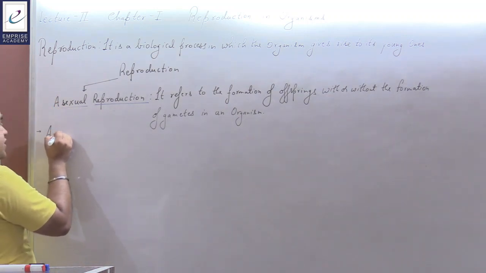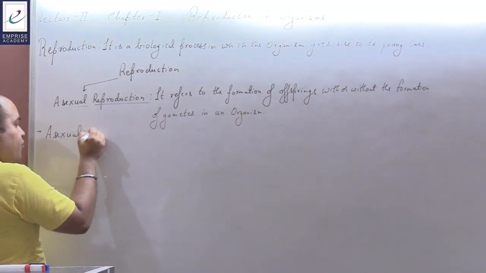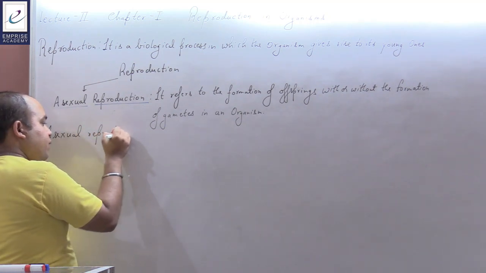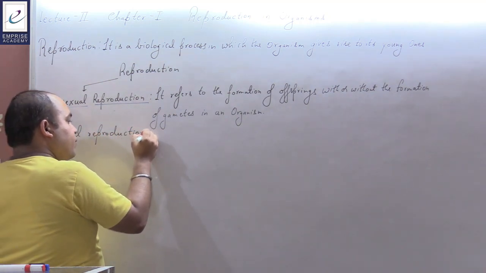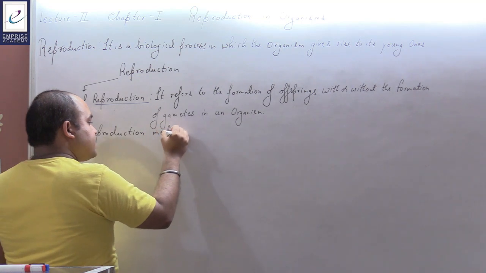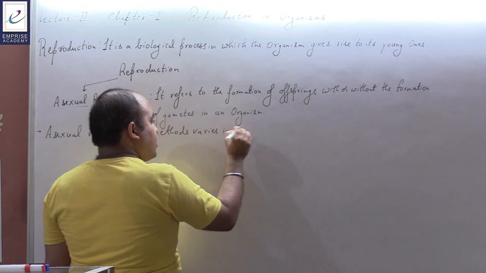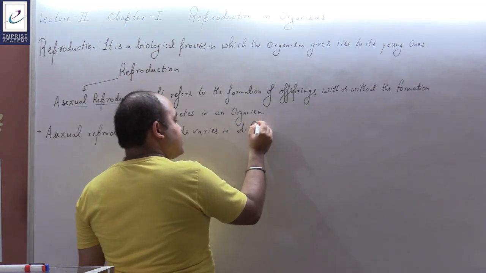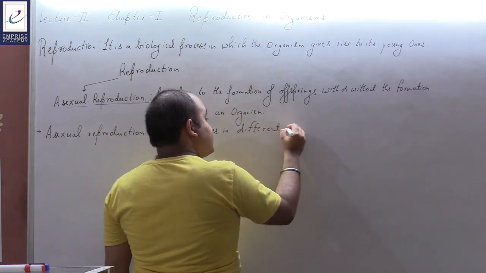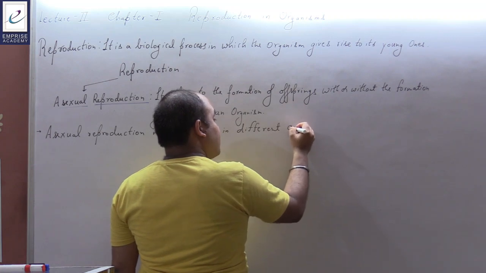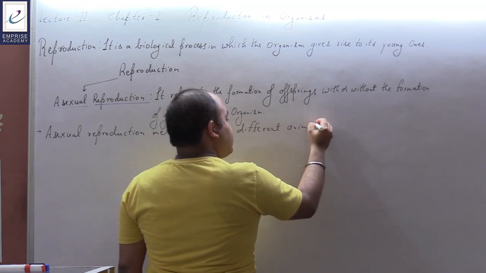Asexual reproduction methods vary in different plants and animals, in different animals and plants.